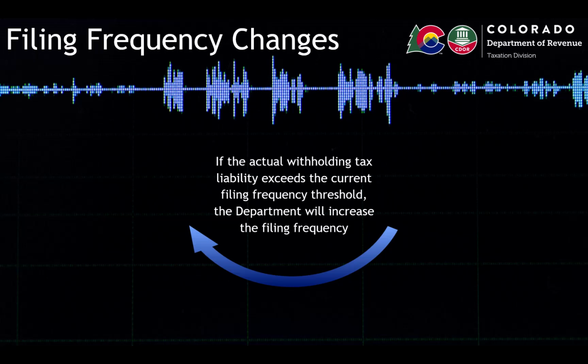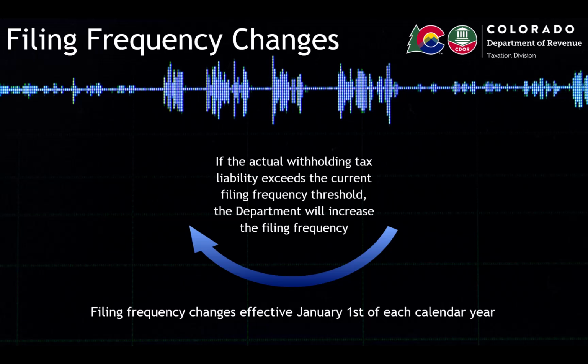The next calendar year, the employer's withholding tax liability increased to $17,000. Thus, the employer exceeded the quarterly filing frequency threshold of $6,999 or less. Because of this, the department will automatically increase the employer's filing frequency to monthly. Changes made by the department to wage withholding filing frequencies take effect on January 1st of the next calendar year.